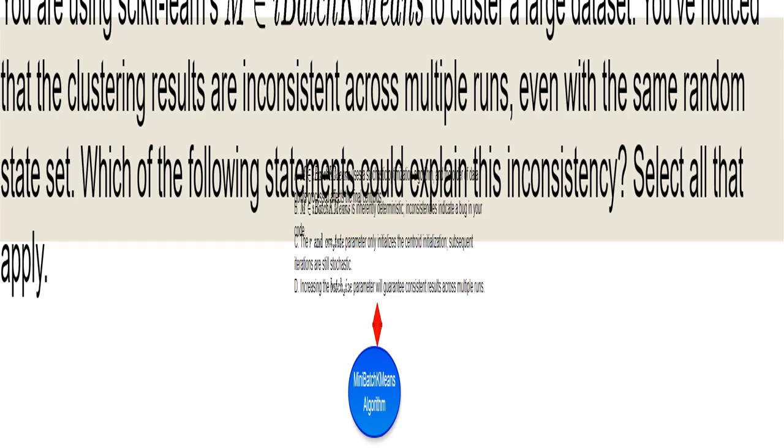Therefore, I emphasize that the random_state parameter does not ensure the same result in every run. I'm going to clear up a misconception. MiniBatchKMeans is not inherently deterministic. Deterministic means that if you start with the same input, you will always get the same output. MiniBatchKMeans' use of mini-batches and iterative updates means it is not perfectly deterministic.